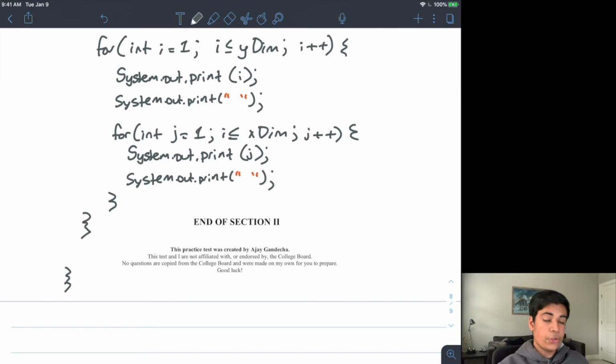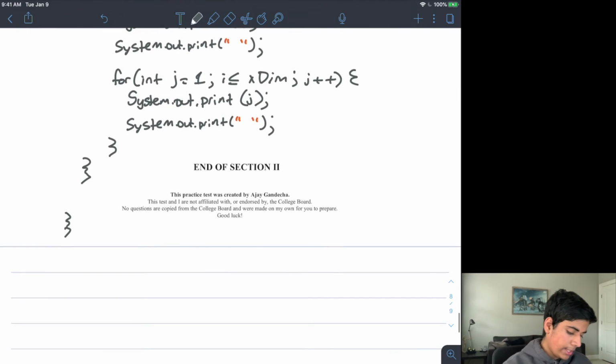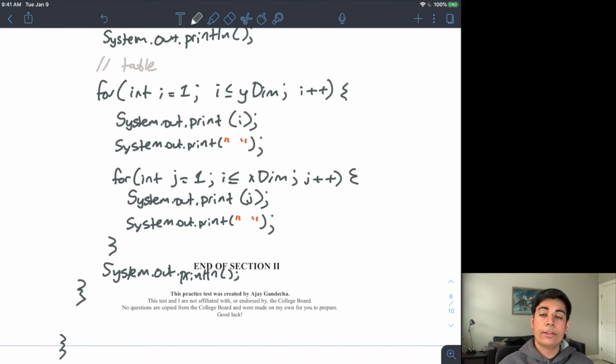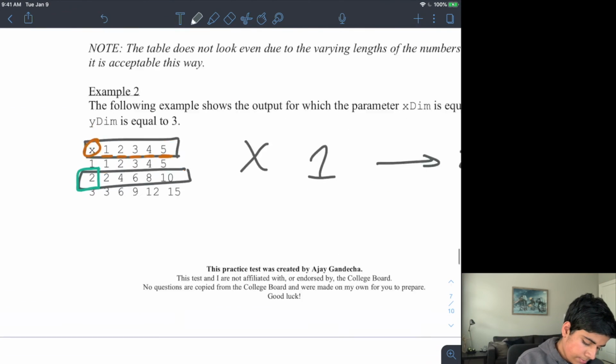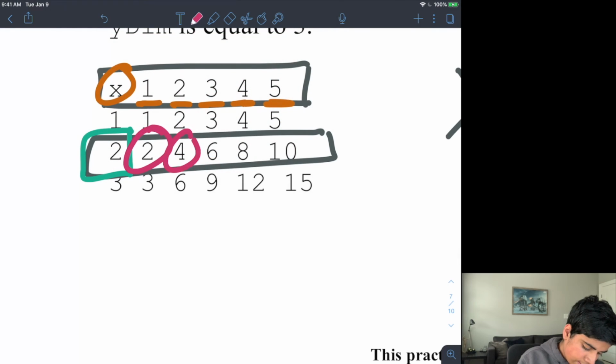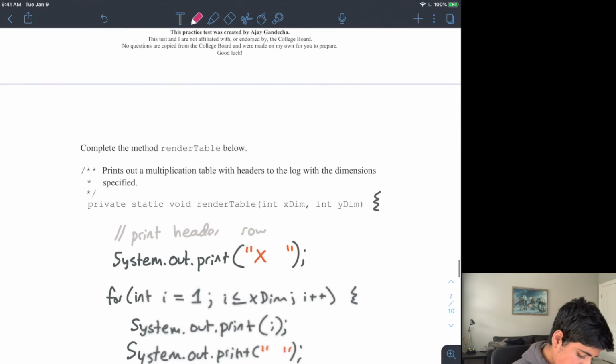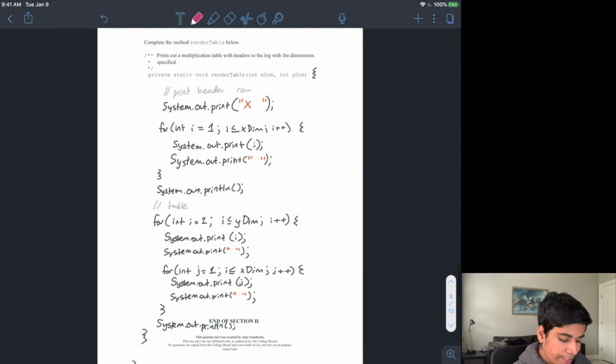All right, so now what I need to do to finish off my loop is, at the end of my inner loop, do system.out.println. So I need to print out a final line. Once I'm done printing out all of these items, which is what the inner for loop does, I need to print a new line so I can start again. So this is the code to print out a multiplication table based on my x dimension and my y dimension.